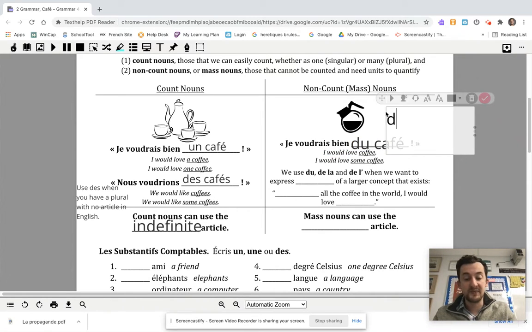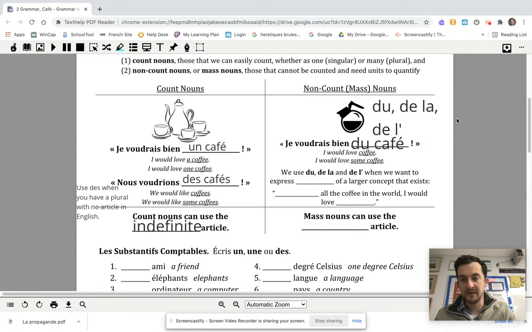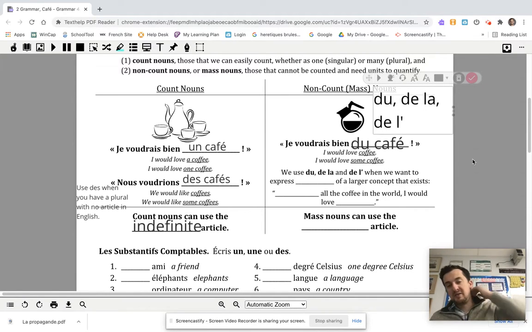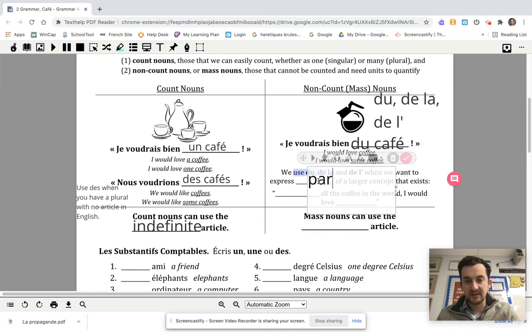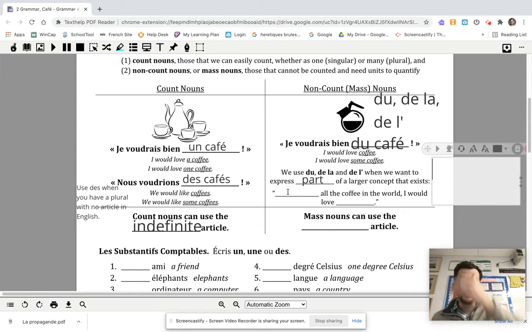So the partitive article is used with mass nouns: du, de la, and de l'. D'accord? Since coffee is masculine, it's going to use du. So, je voudrais bien du café. So we use du, de la, and de l' when we want to express, now it's called the partitive article because we're expressing part of a larger whole, part of a larger concept that exists.